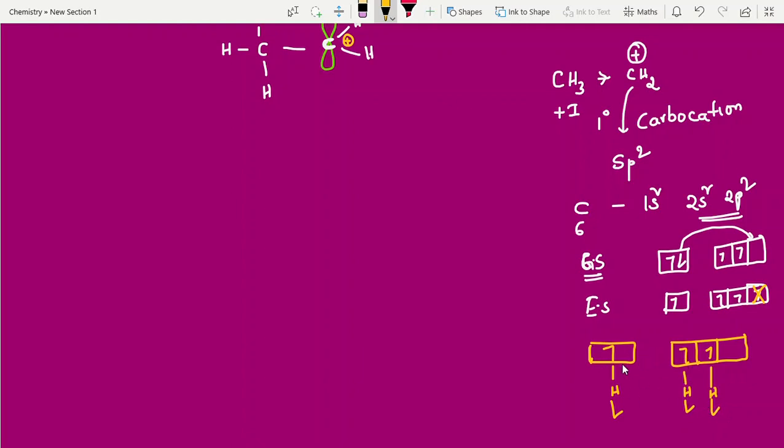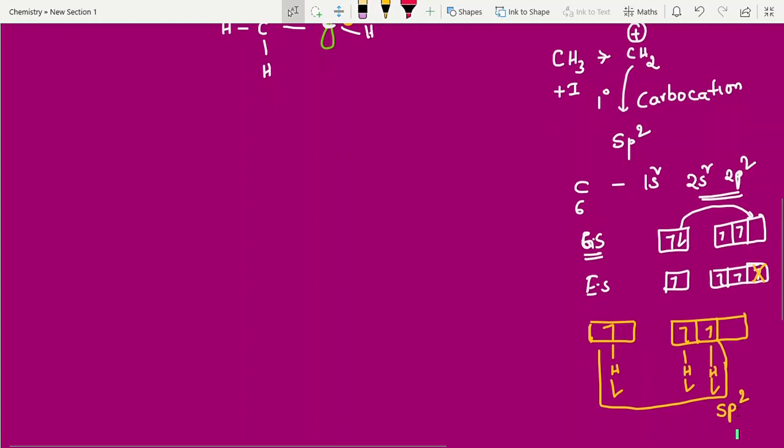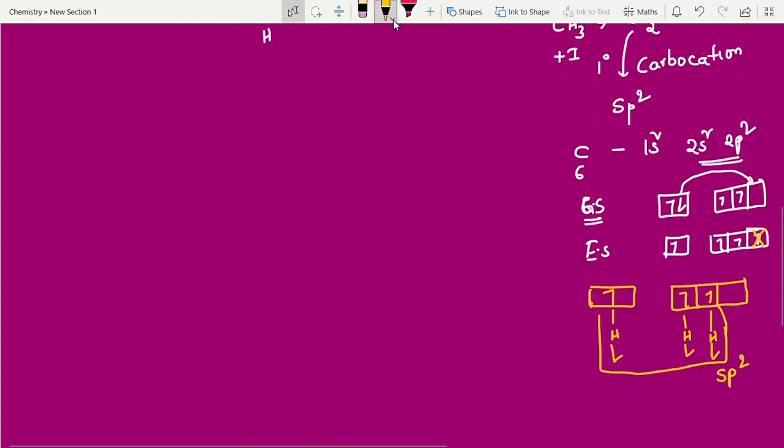Finally, sp2 hybridization: 1 s orbital and 2 p orbitals participating. Then we can call it sp2 hybridization. Right? And sp2 hybridization has a vacant orbital. See, this is the vacant orbital. What is the name of the vacant orbital? P orbital. Keep it in mind. These are all very important competitive questions.